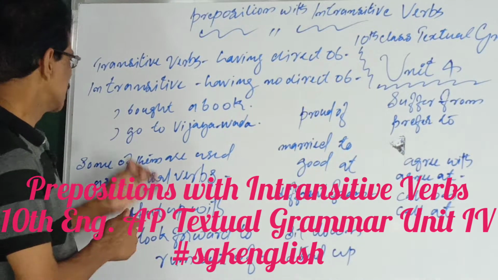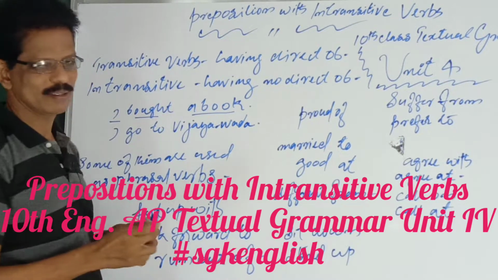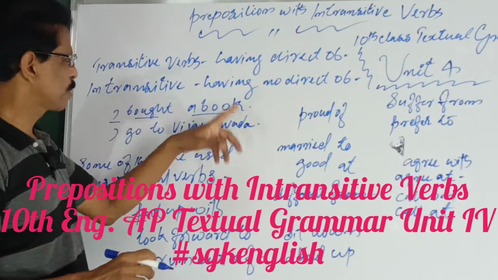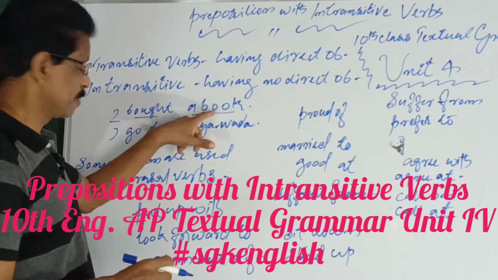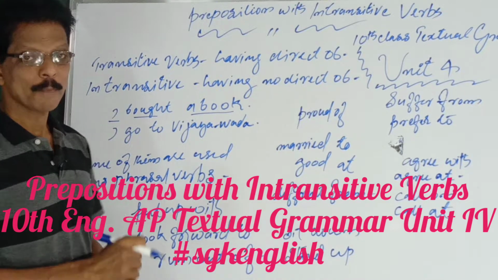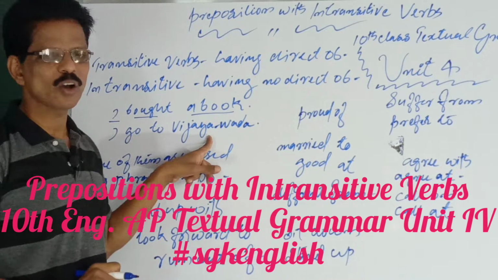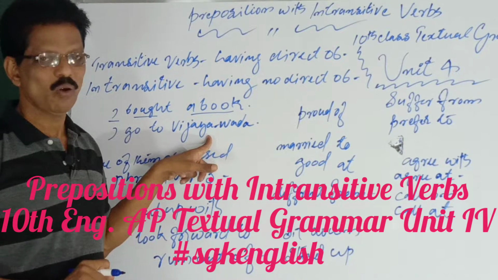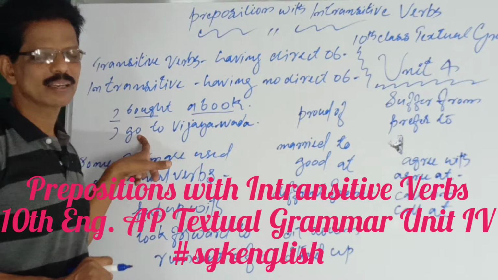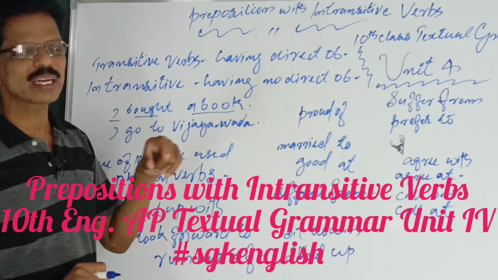Here, see, this is subject, this is verb, this is object. So S plus V plus O becomes O plus V plus S in active voice and passive voice. But here, I go to Vijayawada. Vijayawada is not the object. So go is a verb that is not transitive but intransitive. So what is transitive and intransitive?